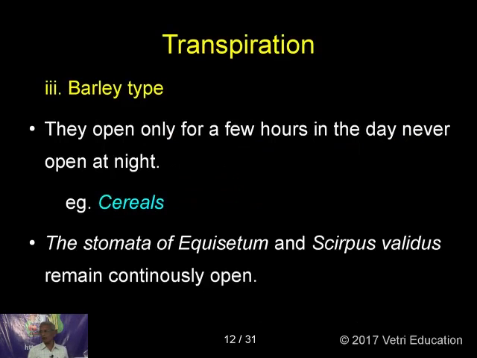Then the last type is what's called the barley type. They open only for a few hours during the day and never open at night time. So the good examples are cereals. What are the cereals? Cereals we call dhaniyangal in Tamil.